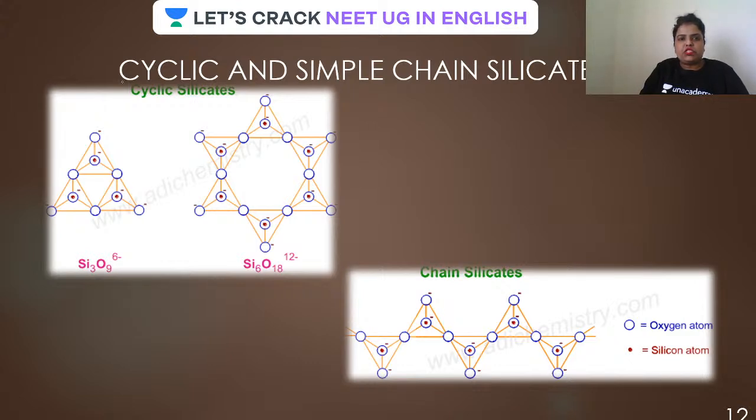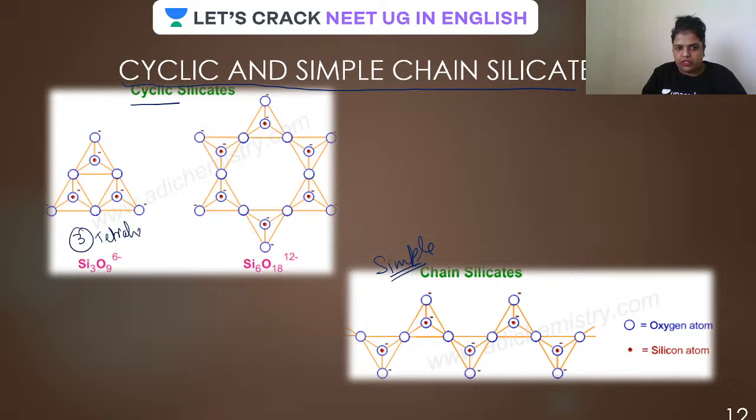Now have a look on the screen. Cyclic silicates and simple chain silicates. See what is happening in this case. If you look at the tetrahedra, how many are there? There are three tetrahedra. With how many oxygens is each attached? This tetrahedron is attached to this oxygen as well as this. Similarly here, this one is attached to this one. Is that clear?